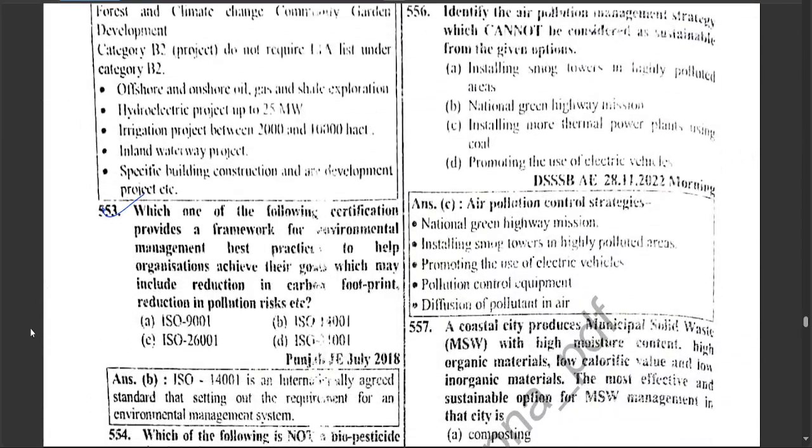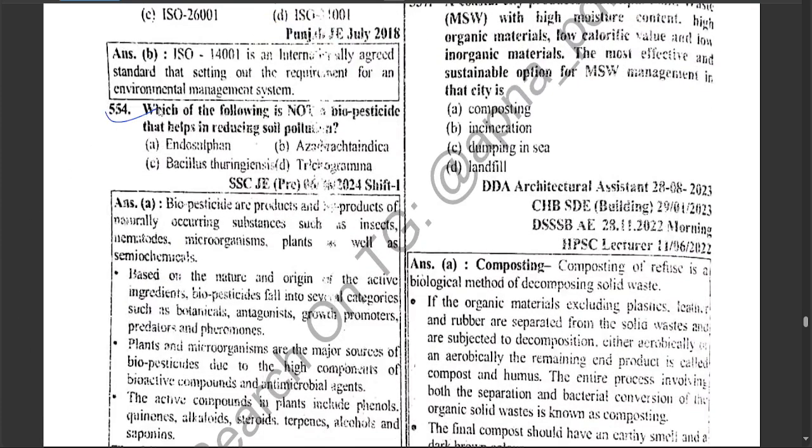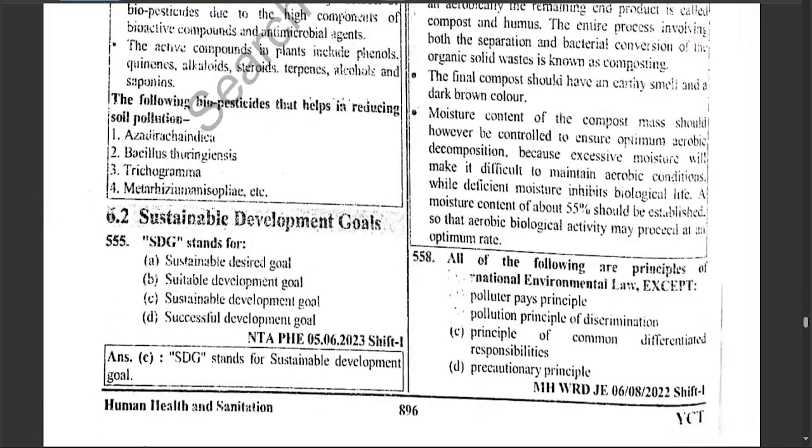Which of the following certifications provides a framework for environmental management based practice to help organizations achieve their goals, which may include carbon footprint reduction, pollution risk reduction, etc.? ISO 14001. Which of the following is not a biopesticide that helps in reducing oil pollution? Hyposulfone. Okay, let's see the next question.